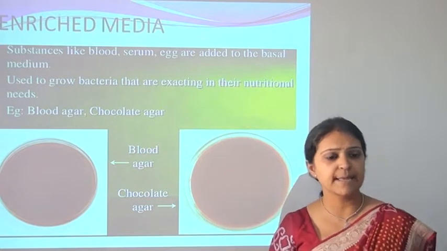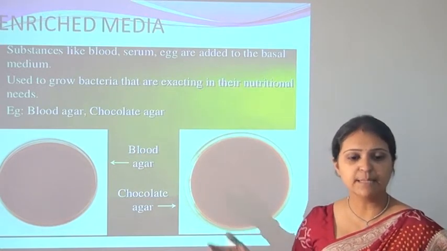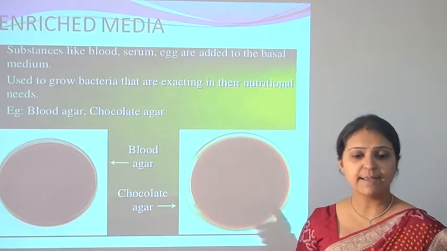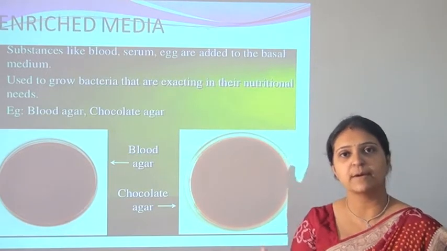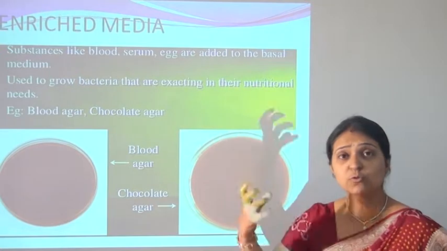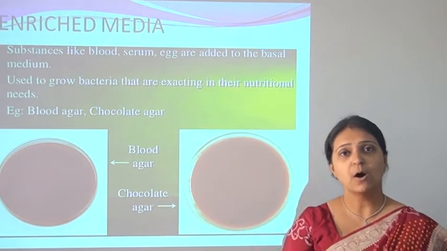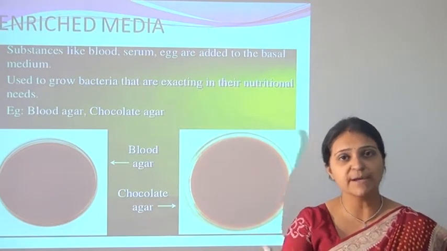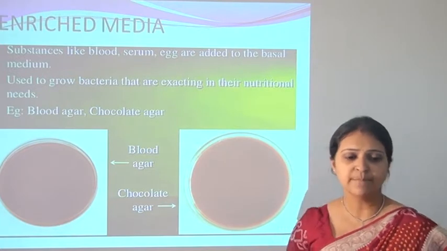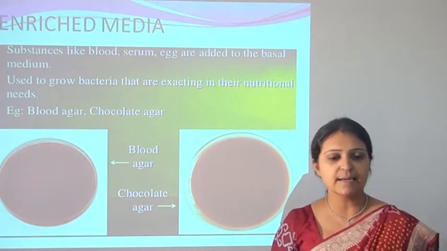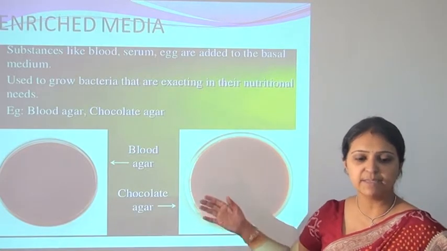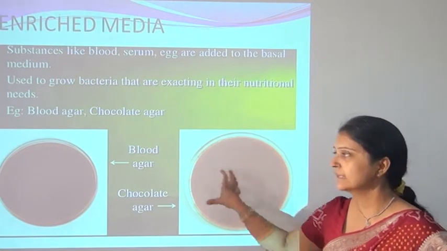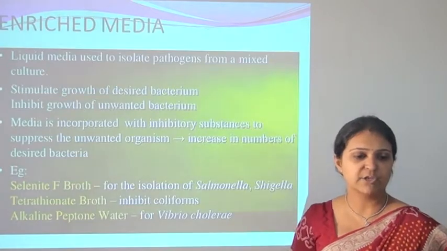Then another is the enriched media. Substances like blood, serum, and egg are added to the basal medium and it enriches the growth of the microorganisms. This media is used for higher growth of the microorganisms. It is used to grow bacteria that are exacting in their nutritional needs. Examples are the blood agar and the chocolate agar. These are the examples of the enriched media.